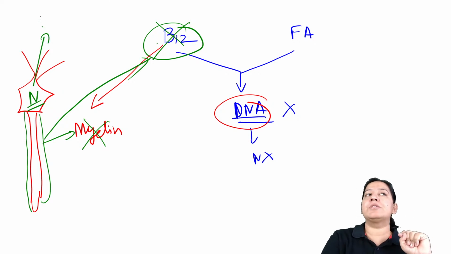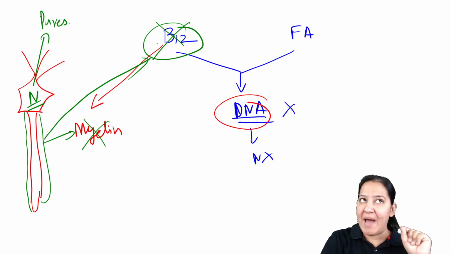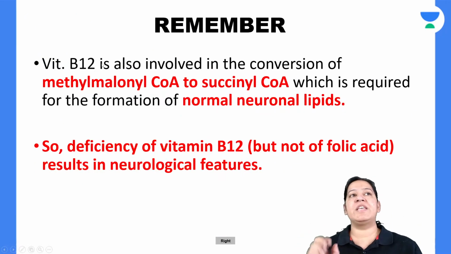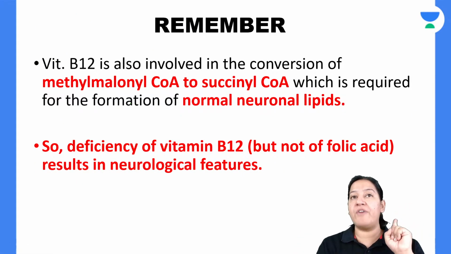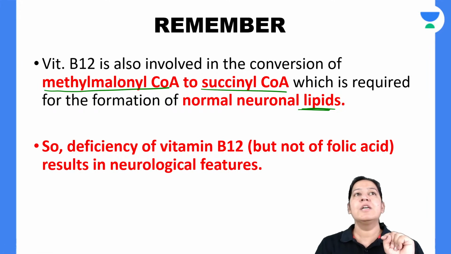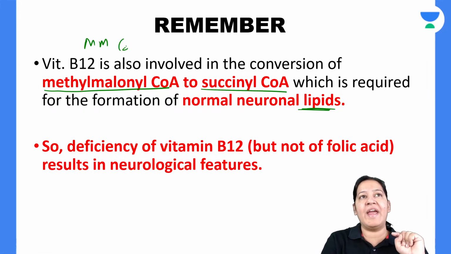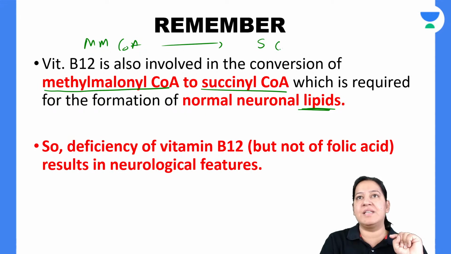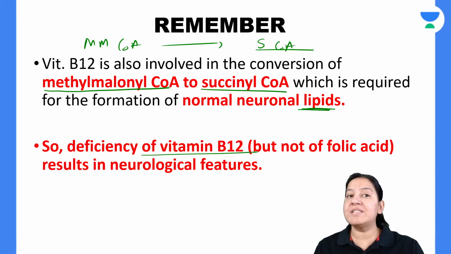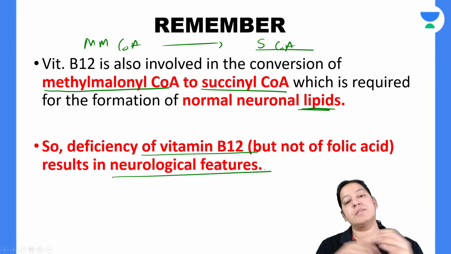So the patient presents with paresthesia, along with anemia. So what is my summary? Which specific step? Vitamin B12 is required for conversion of methylmalonyl CoA to succinyl CoA in the formation of lipids, that is, the myelin sheath. So methylmalonyl CoA cannot be converted into succinyl CoA, and the myelin sheath cannot be formed. So vitamin B12 deficiency also leads to neurological disorders along with anemia.